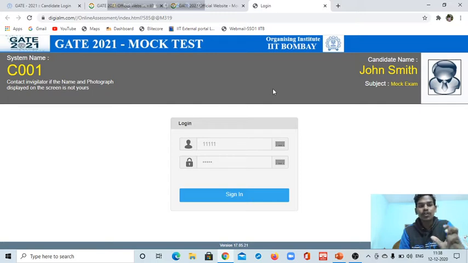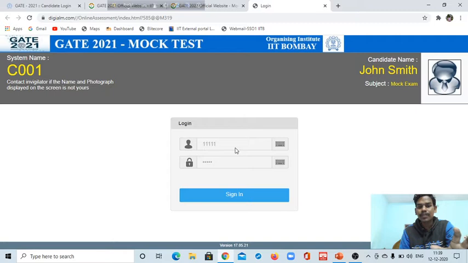Okay, so you will get this type of interface during your examination when you enter your center. You will get a computer, and when you sit in front of your computer, you will get this type of interface. Here will be your name, here will be your picture, and this will be the system name.